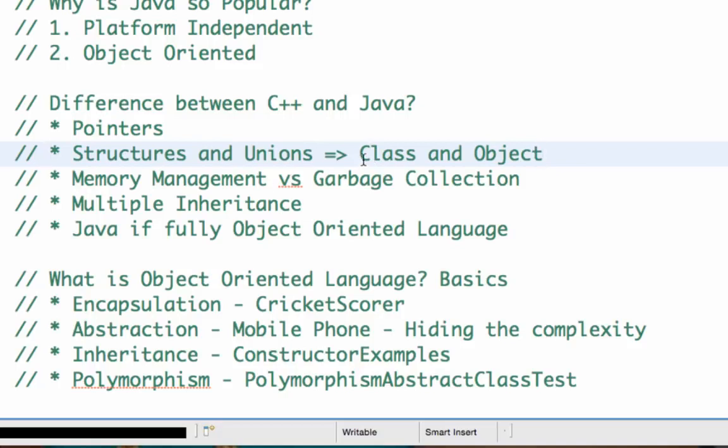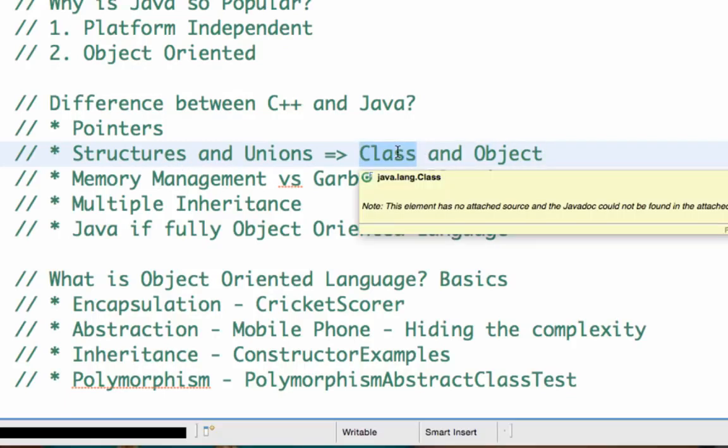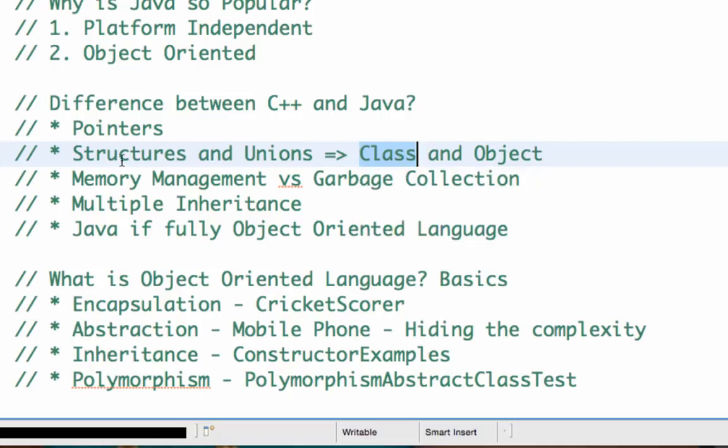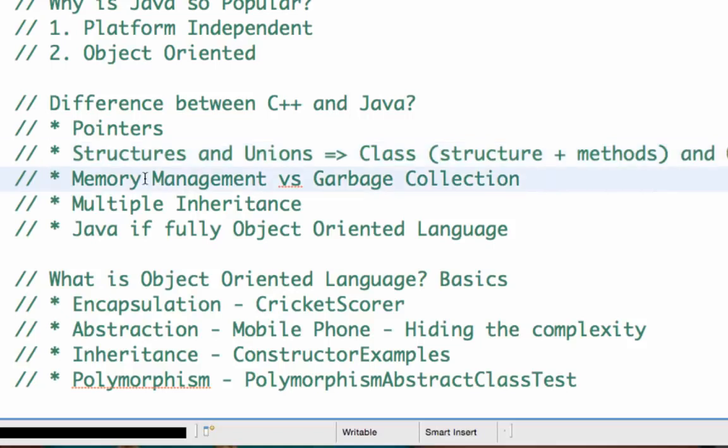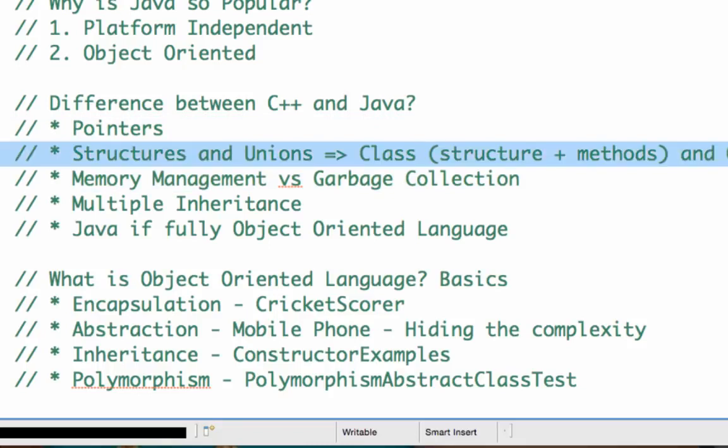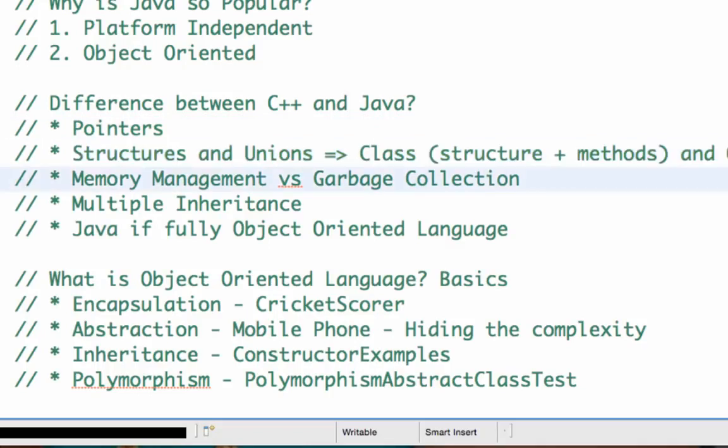For me, a class is nothing but a structure, that is, different data parts, plus the methods which operate on the data. So Java doesn't have a separate thing called a structure, it just has this thing called a class. So that's also an important difference between C++ and Java. Structures and unions are not there in Java.